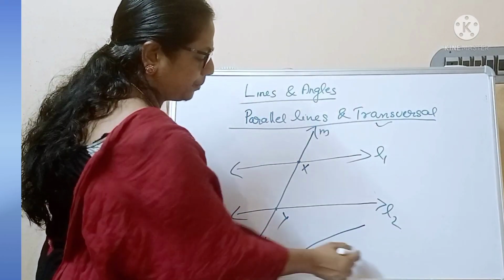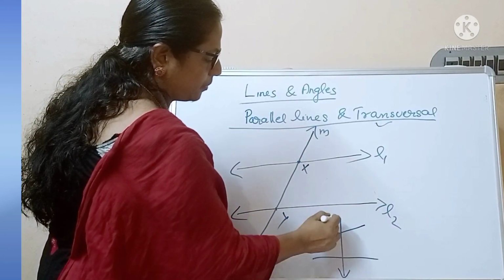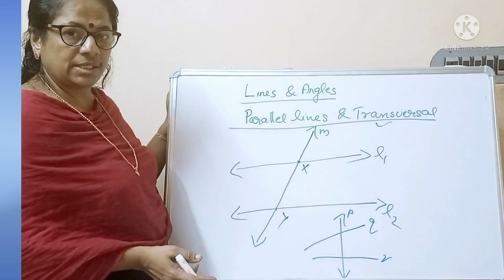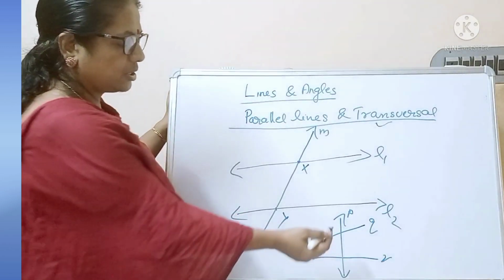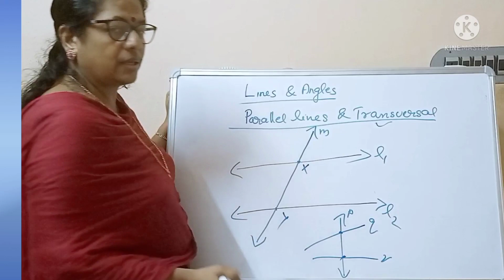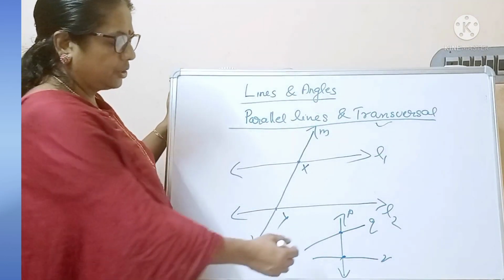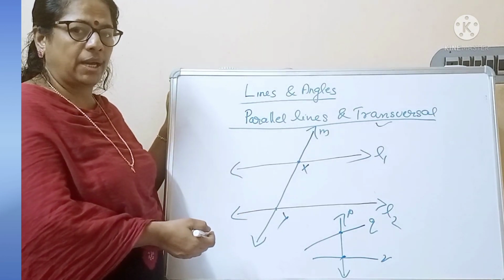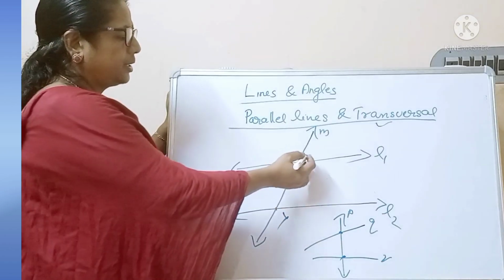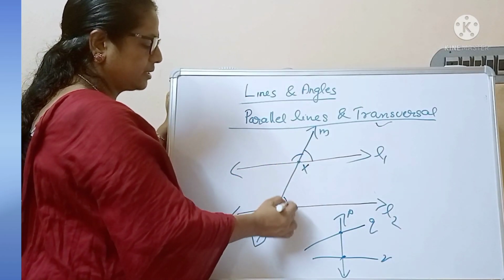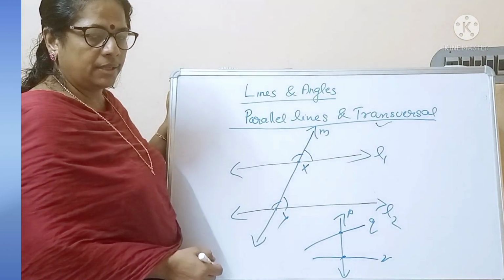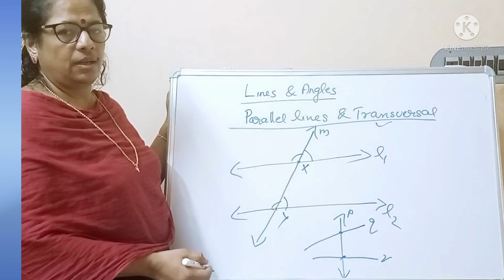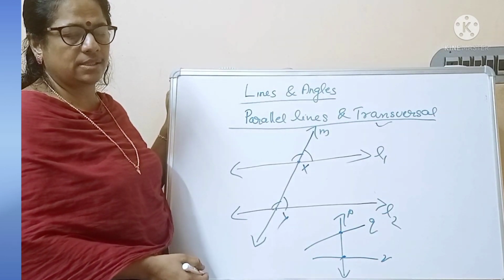For example, P, Q, R. Q and R are two line segments. P is another line which intersects Q and R at distinct points. Q and R may be parallel, or may not be parallel. Here I draw L1 and L2 as parallel. So let us look into this figure. We can see some angles are formed by the transversal when it intersects two parallel lines. Let us look at the properties of these angles.